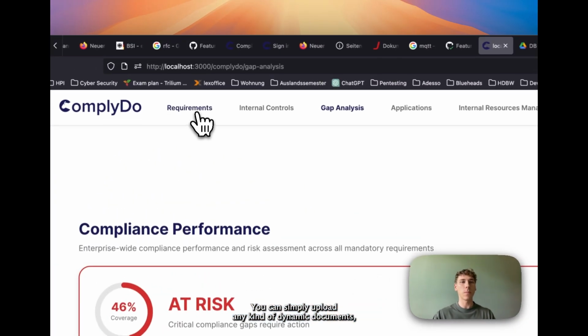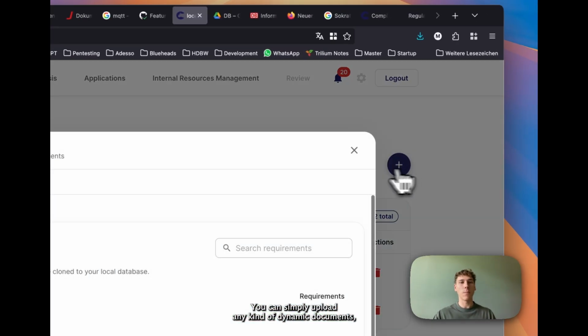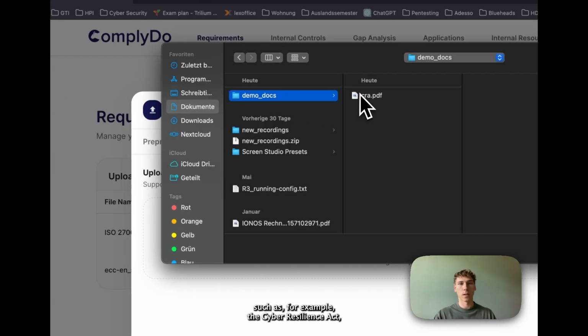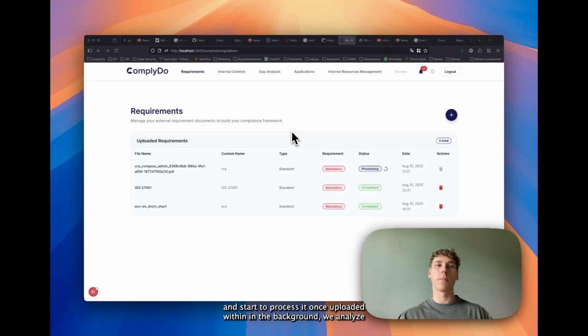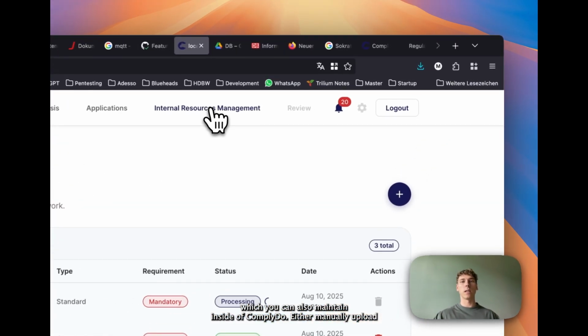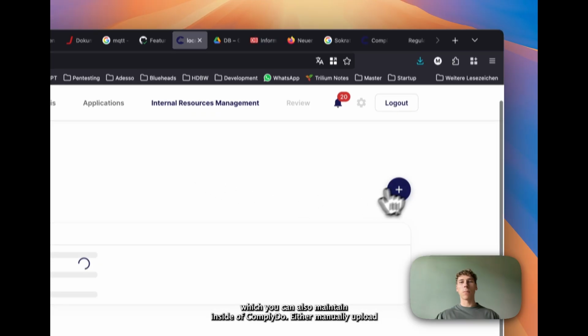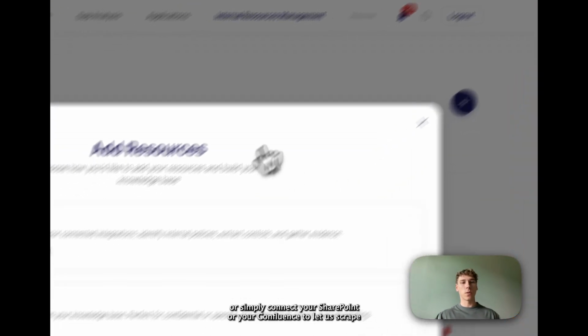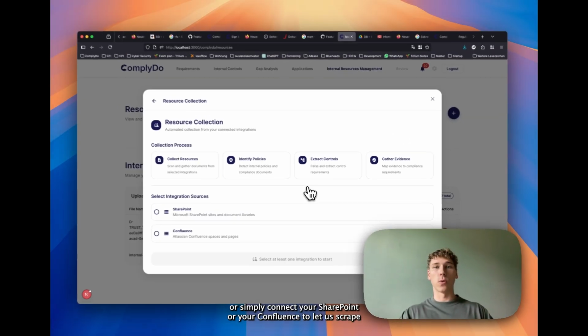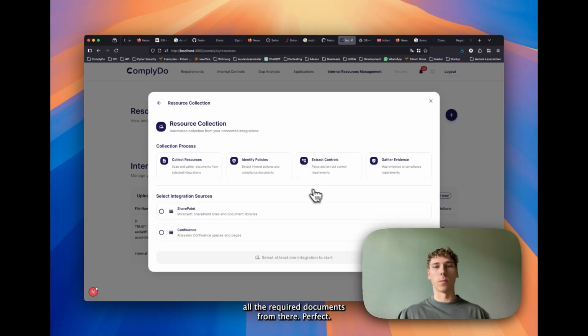With ComplyDo, you can simply upload any kind of dynamic document, such as, for example, the Cyber Resilience Act, and start to process it. Once uploaded, we then in the background analyze the document, extract all the requirements in the most granular way while keeping their context to the original document, and map those requirements to your internal compliance. Your internal compliance, which you can also maintain inside of ComplyDo. Either manually upload documents containing internal policies, internal controls, or evidences, or simply connect your SharePoint or your Confluence to let us scrape all the required documents from there.